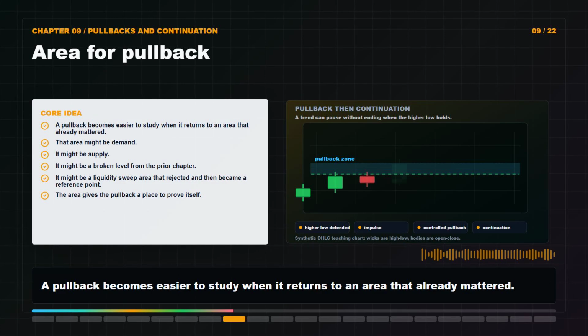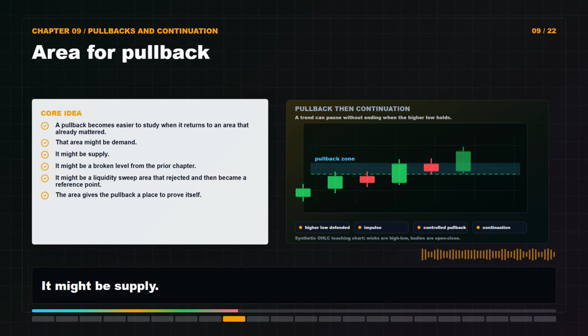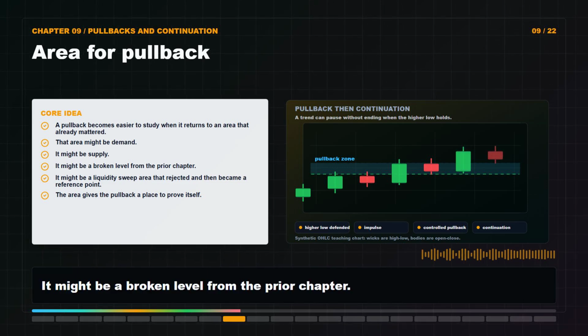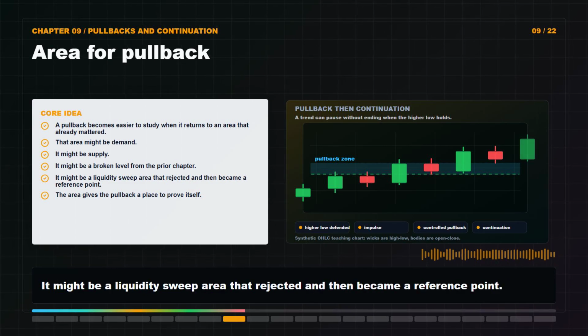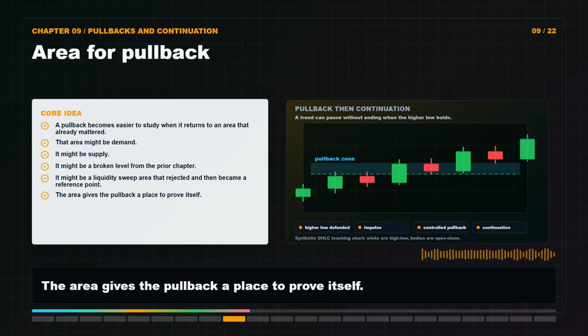A pullback becomes easier to study when it returns to an area that already mattered. That area might be demand, it might be supply, it might be a broken level from the prior chapter. It might be a liquidity sweep area that rejected and then became a reference point. The area gives the pullback a place to prove itself.